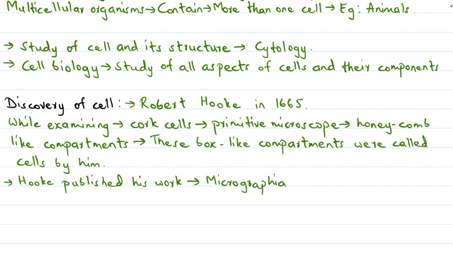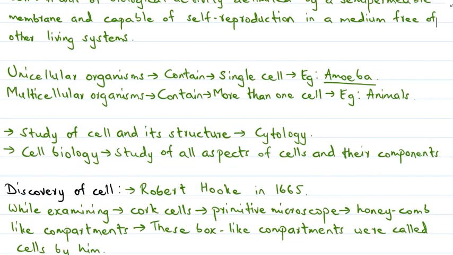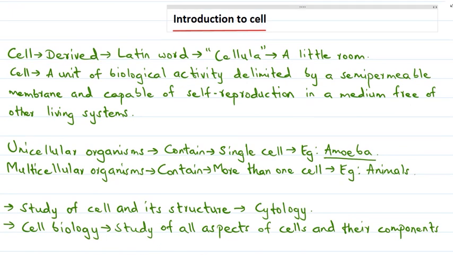Alright, let's now quickly revise the things that we have covered today. Today we understood the introduction to cell. Cell is a term derived from a Latin word, cellula, which means a little room. Cells are present in all living organisms.